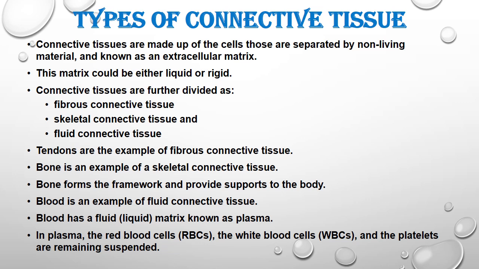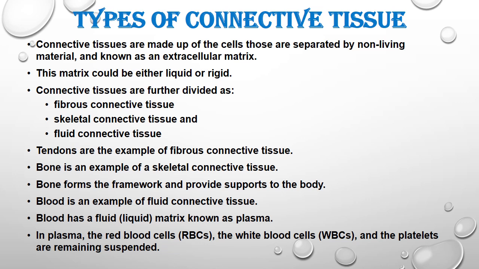Now the types of connective tissue. Connective tissue is made up of cells separated by non-living material known as extracellular matrix. This matrix could be either liquid or rigid. Connective tissue is divided into fibrous connective tissue, skeletal connective tissue and fluid connective tissue. So connective tissue is mainly of three types. Fibrous connective tissue consists of fibers. Skeletal connective tissue consists of bones and cartilage. Fluid connective tissue is the blood.